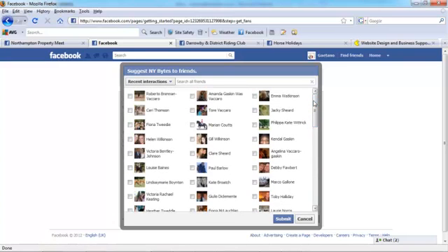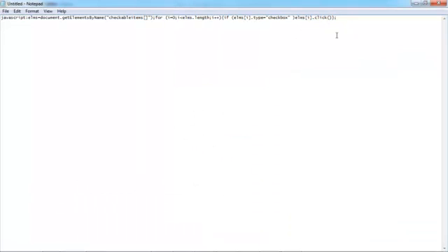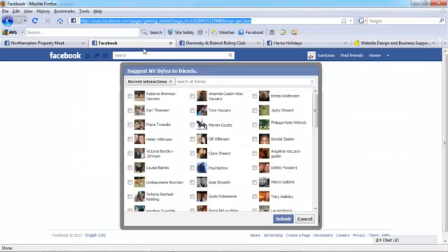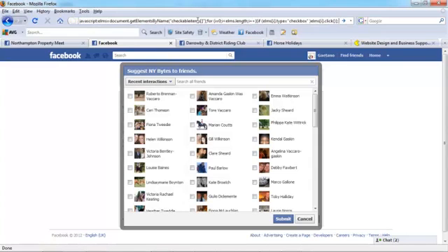However, I have a small piece of code which you can copy and paste into the address bar up here that will select all these friends. That piece of code is this text here. Now you've got to get it exactly right, including the case. So it is easy to copy and paste it. You come back around to Facebook and you paste that directly into the URL bar here at the top. So not in the search box here, right in the where the address would appear, and then just press return.